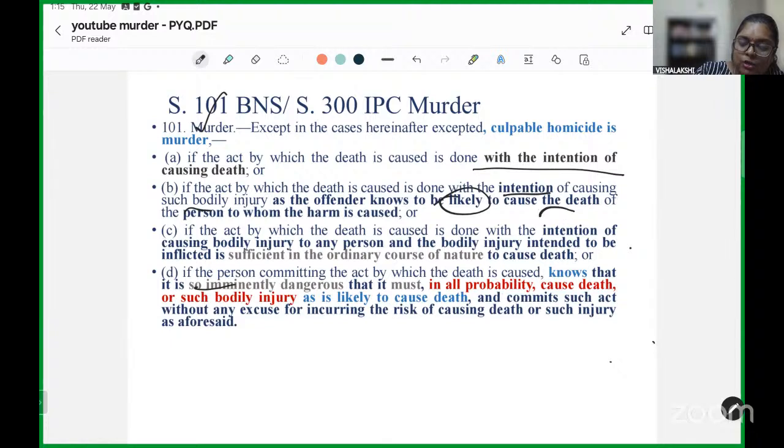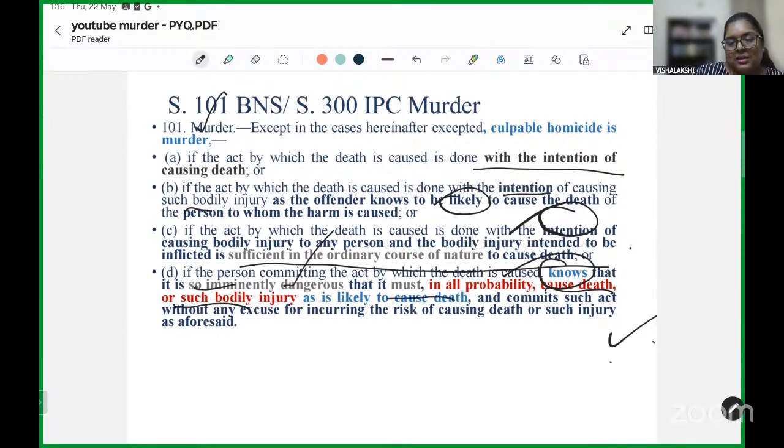Third, you intend a bodily injury which is sufficient in the ordinary course of nature to cause death of a person. Fourthly, here intention is not a term, but you know that what you are doing is so imminently dangerous that it must, in all probability, cause death or such bodily injury as is likely to cause death.